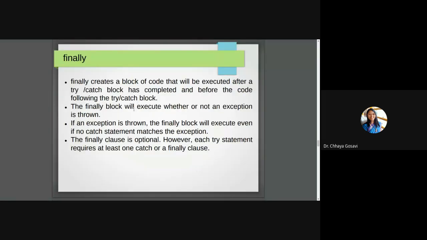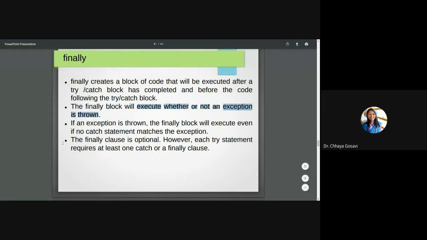And we already discussed the finally keyword. Finally creates a block of code that will be executed after a try catch block has completed and before the code that follows the try catch block. So finally will get executed whether an exception is thrown or not. By default, the code will enter into the finally block and then the rest of the code. The finally block will execute whether or not an exception is thrown. If an exception is thrown, the finally block will execute even if no catch is matched with the exception.